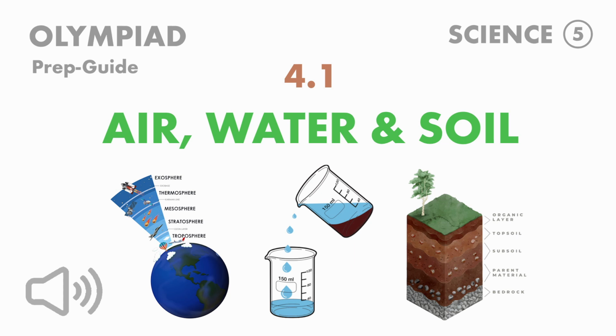The atmosphere is divided into 5 layers. 1. The troposphere. 2. The stratosphere. 3. The mesosphere. 4. The thermosphere. And 5. The exosphere. Tropo, strato, meso, thermo, exo. We live in the troposphere. Remember the Tropic of Cancer, the Tropic of Capricorn? Use them as mnemonics to remember that the first layer of the atmosphere is the troposphere.